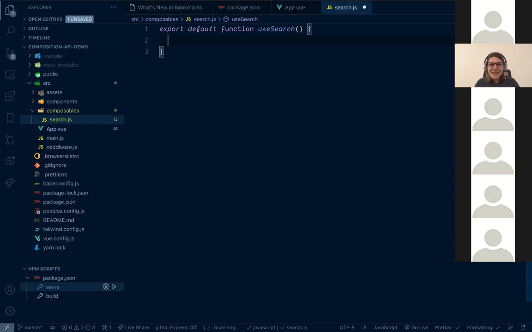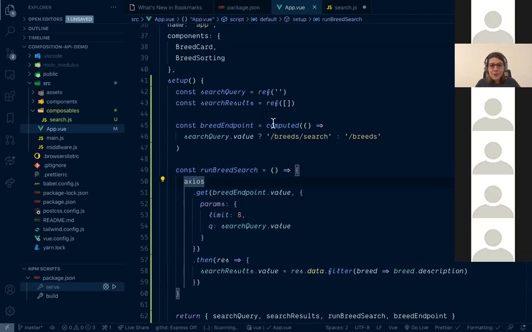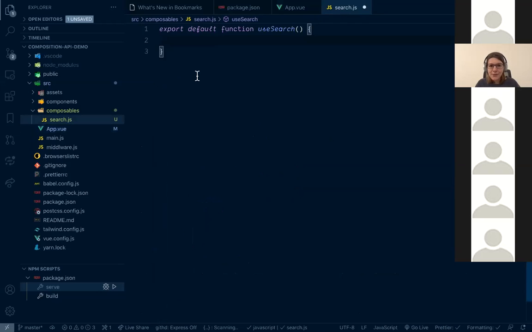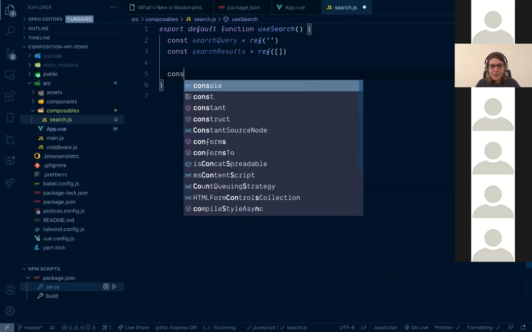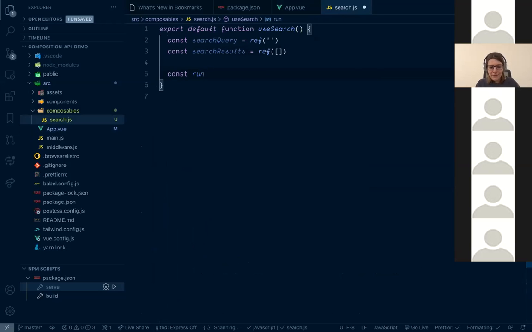So let's start moving our logic to useSearch. First of all, I'm completely safe to just copy paste these two reactive properties here. And I will also want to have my runBreedSearch here, and it's still a method, but let's make it flexible.